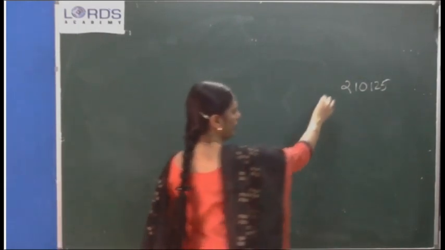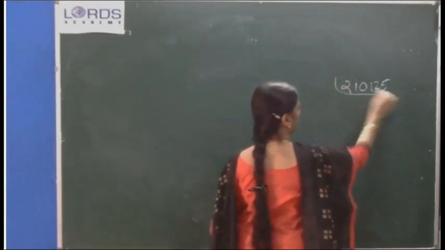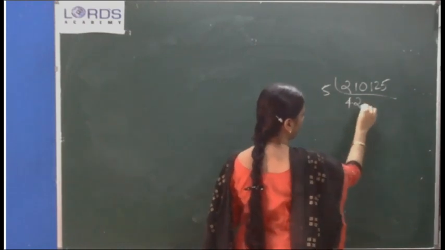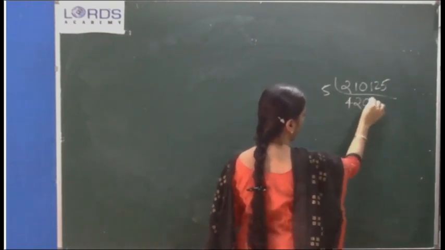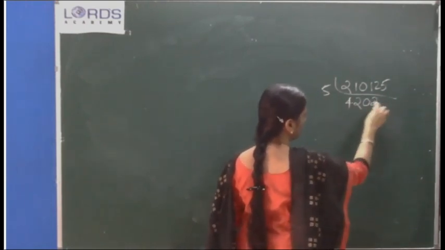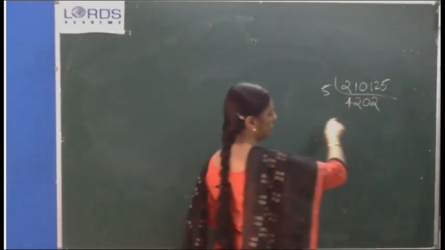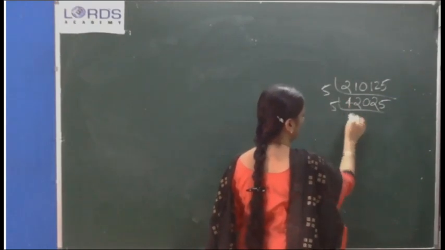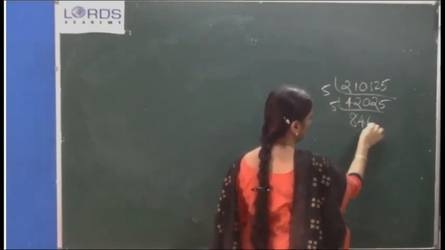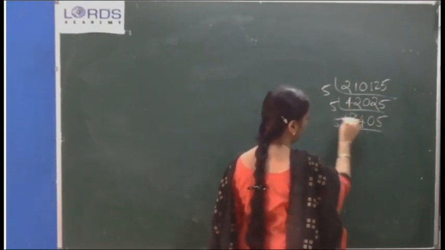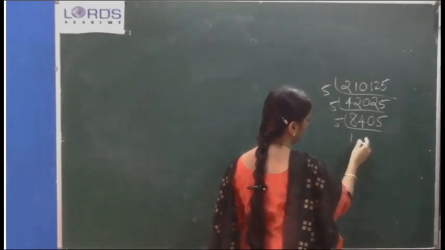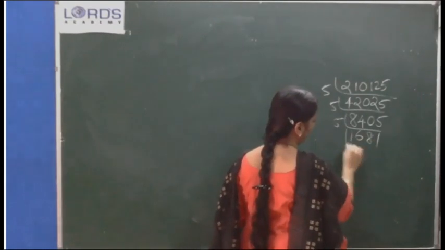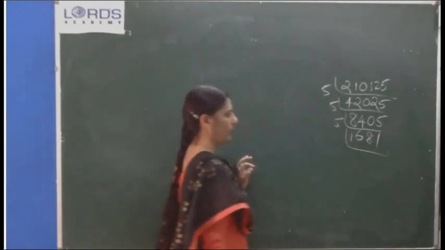Do 5. You are forgetting to keep the 0. Then again 5. Again 5. Again 3.